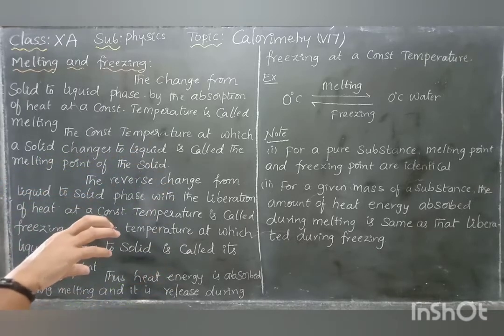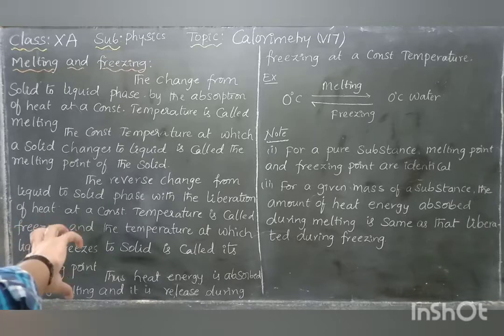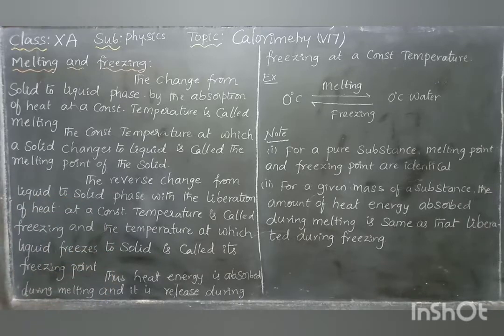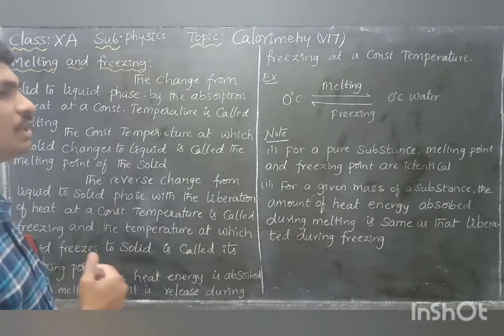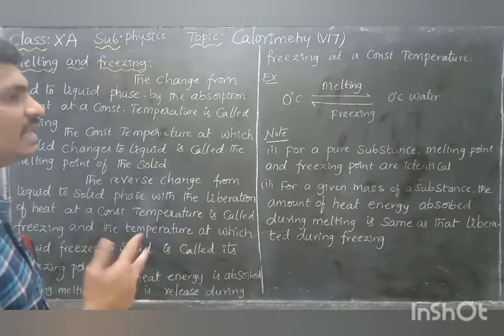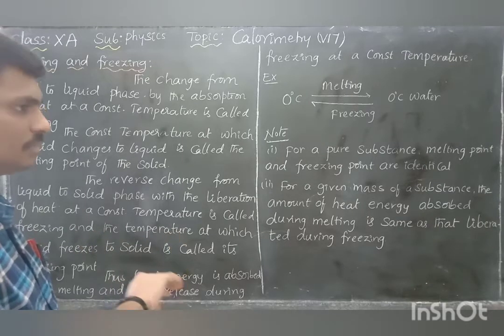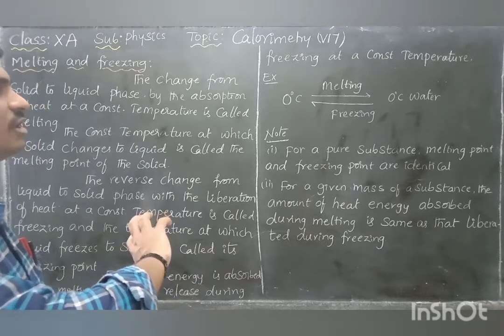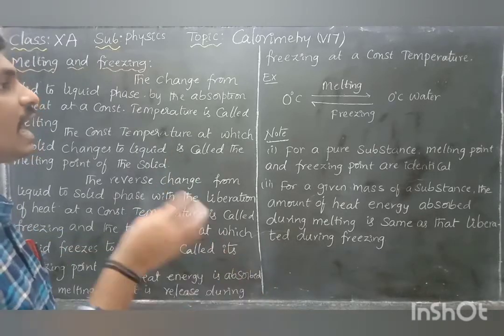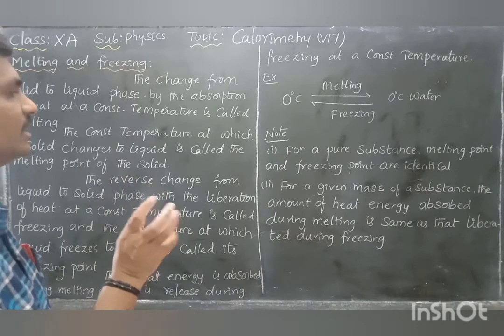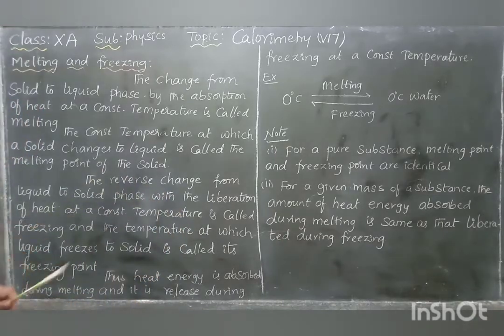The constant temperature at which the solid changes to liquid is a particular temperature. You are changing the solid to liquid state at that particular constant temperature, which is called the melting point of the corresponding solid. If you take a different solid, you can determine its melting point. If you supply heat, the entire solid changes into liquid at a particular constant temperature. That temperature is called the melting point of the corresponding solid.